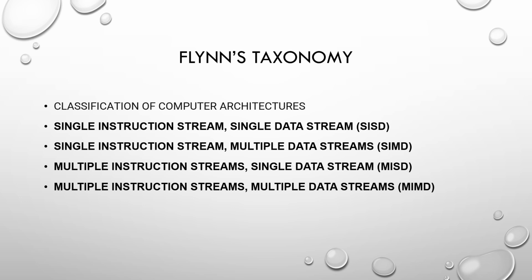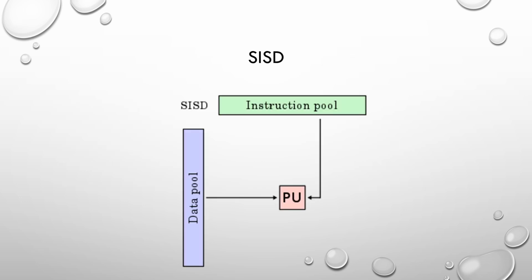SISD means single instruction stream, single data stream. SIMD means single instruction stream, multiple data streams. Multiple instruction streams, single data stream come under MISD. And MIMD means multiple instruction streams, multiple data streams. So let's see one by one.